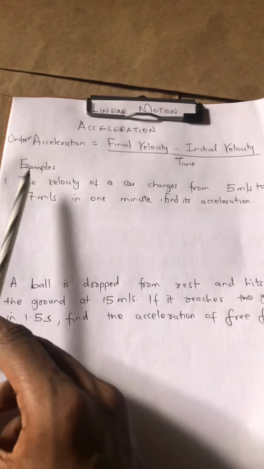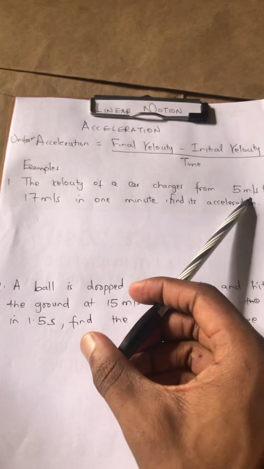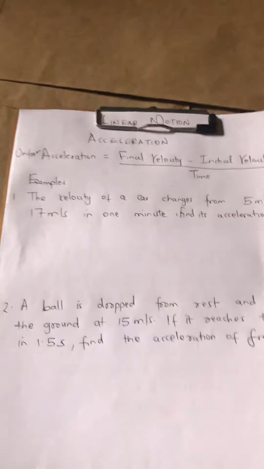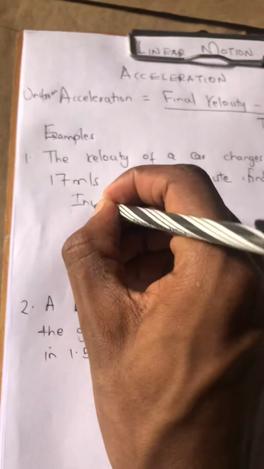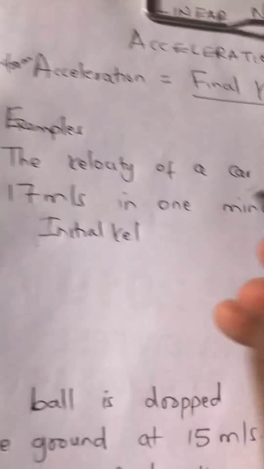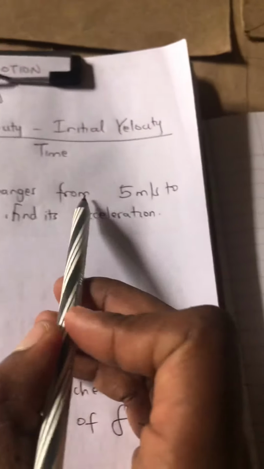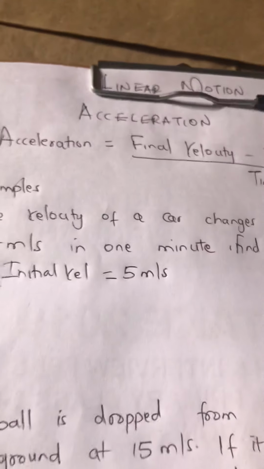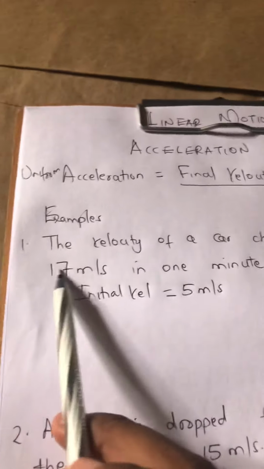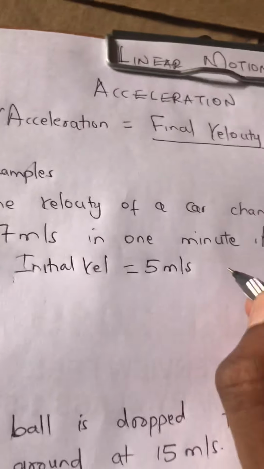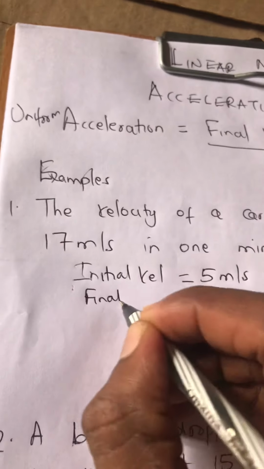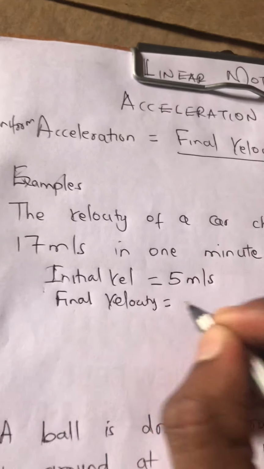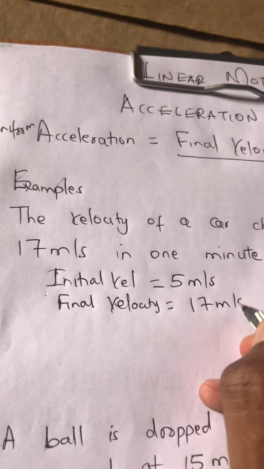So for example, angalia, the velocity of a car changes from 5 meters per second to 17 meters per second. So initial velocity ni mahali ilianzia. So it changes from 5 meters per second. So the initial velocity is 5 meters per second. Then unaambiwa to 17 meters per second. Therefore the final velocity is 17 meters per second.